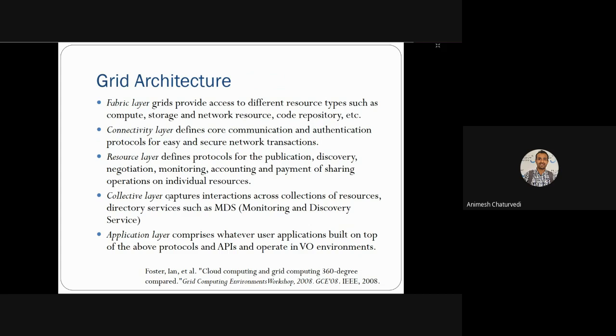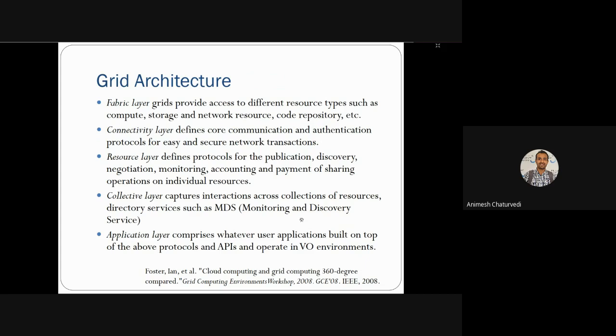We'll see how these are modified in the cloud computing architecture. Thereafter, the application layer, which you all know: browsers, front end, apps in Android and iOS. It comprises user applications built on top of all the protocols, using some APIs and operating in a virtual environment.